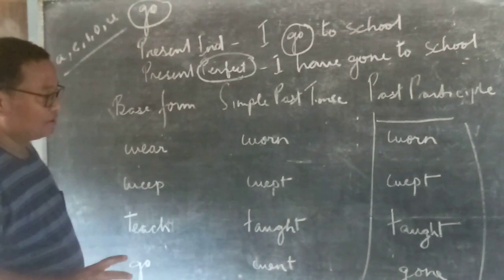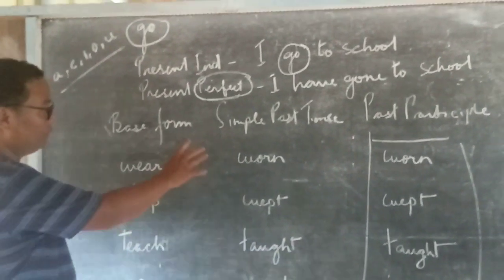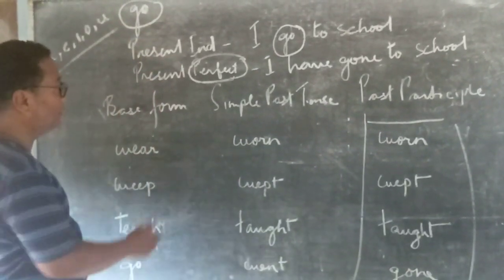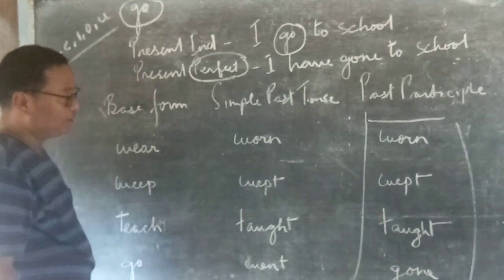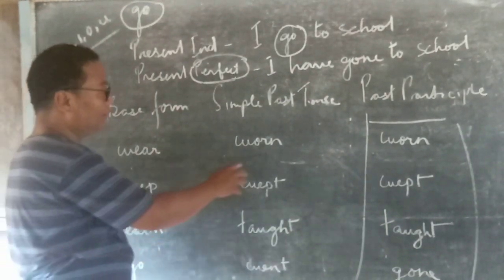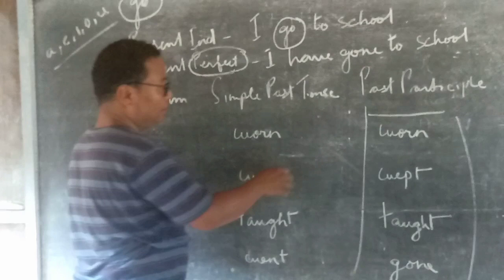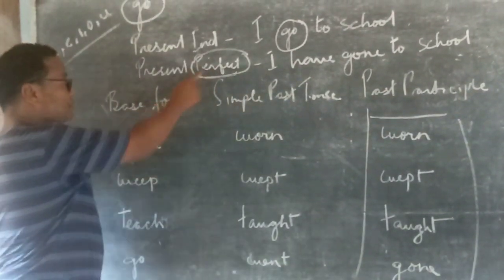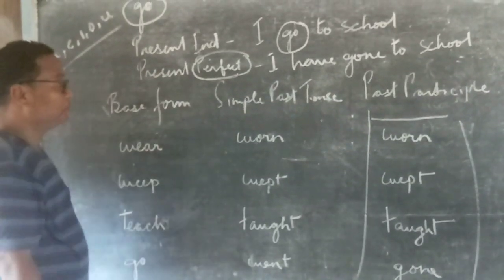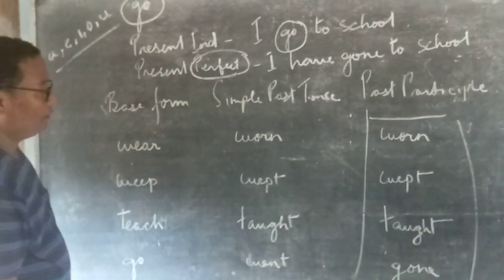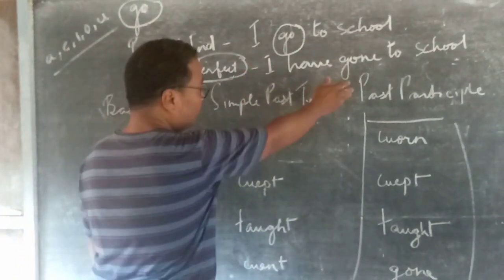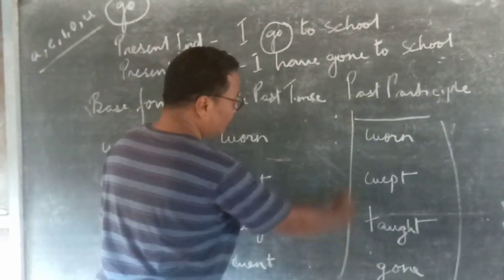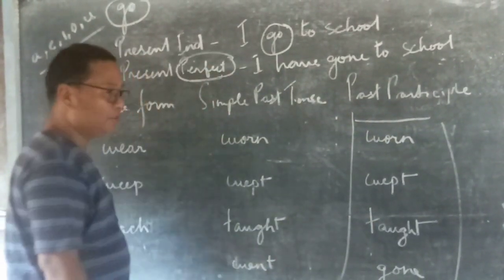So now we know the importance of knowing the different forms of the verbs, whether regular or irregular. The reason we are learning the past participle form in today's lesson is that when we make sentences in the perfect tense, the verb must be the past participle form, always, whether it is regular or irregular.